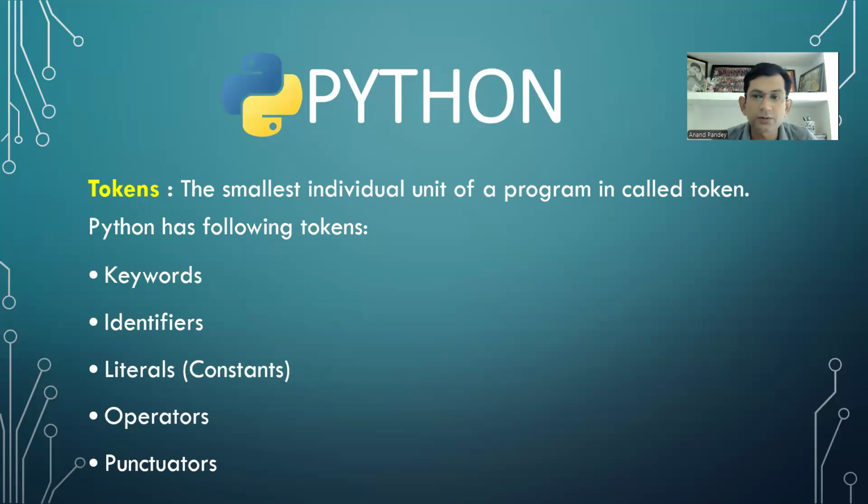Okay. So what are tokens? Tokens are units of a program. The smallest individual unit of a program is called a token. Keywords, identifiers, literals, operators, and punctuators. These are the tokens which will be used to write the Python programs. Okay. So let's start with the keywords.